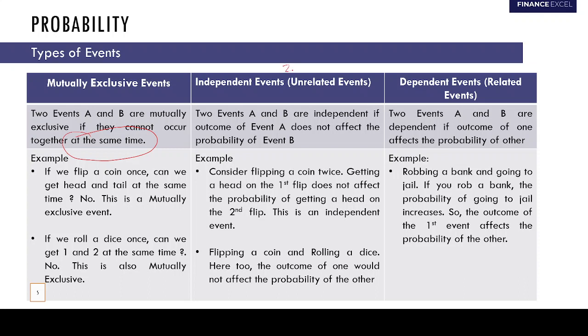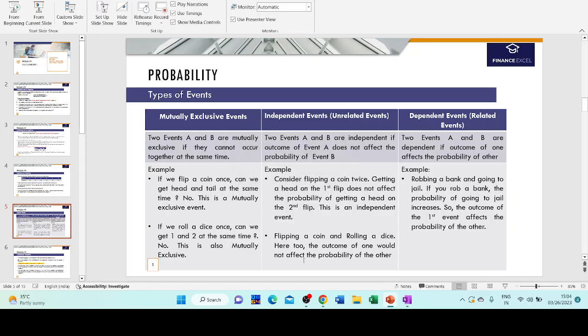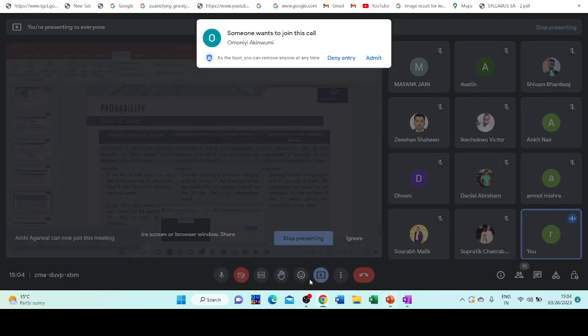Let's now understand what independent events are. Independent events are basically unrelated events. Guys, people are joining in late, that's why there are a lot of interruptions.